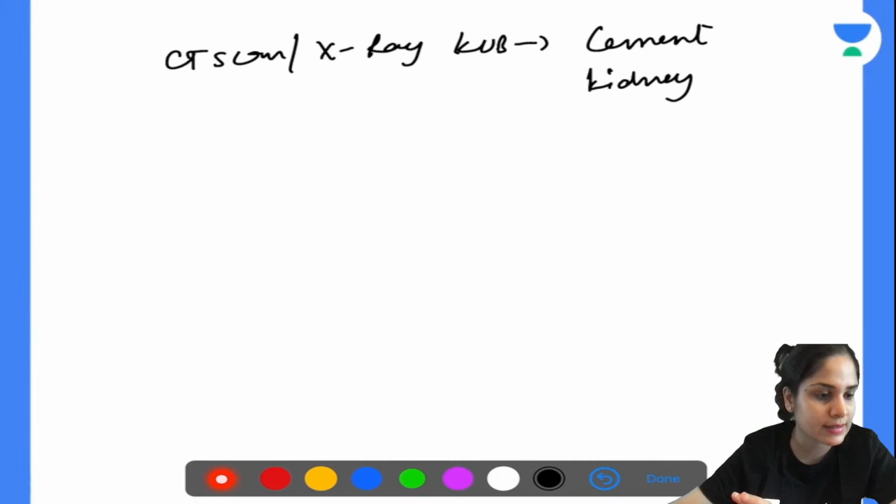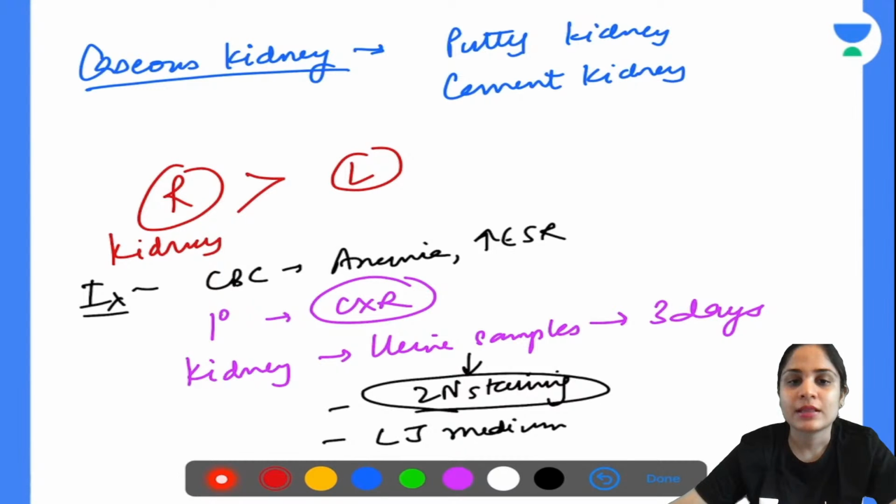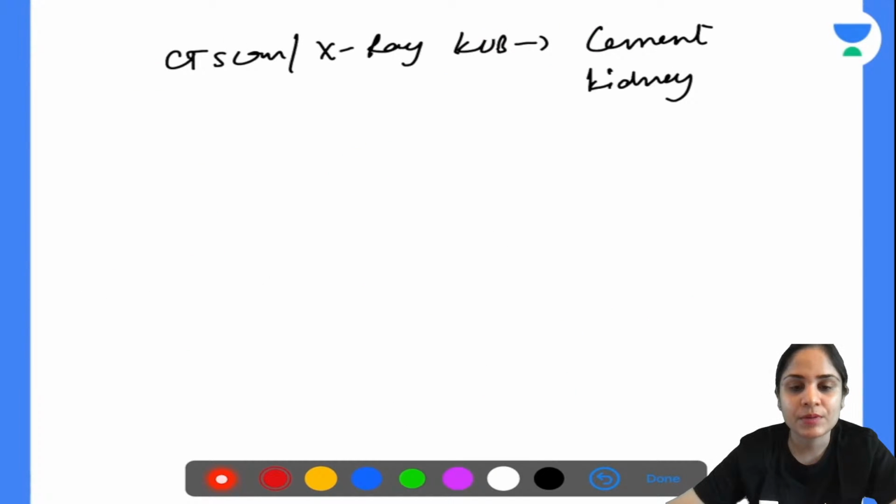There are 2 more things. Someone has already mentioned it over here. First of all, no one told me the answer. Pramod is saying left side is more common. Okay, so that is wrong. The right side kidney is affected more commonly as compared to the left side kidney in TB of the kidney. Then the next thing that you will see is you can also see golf hole ureter.